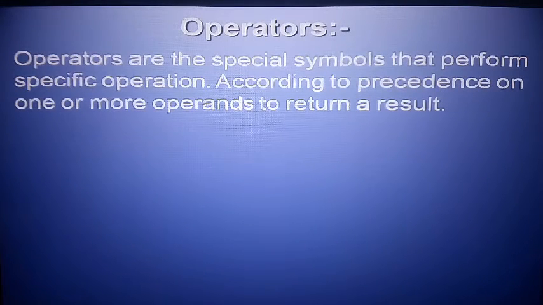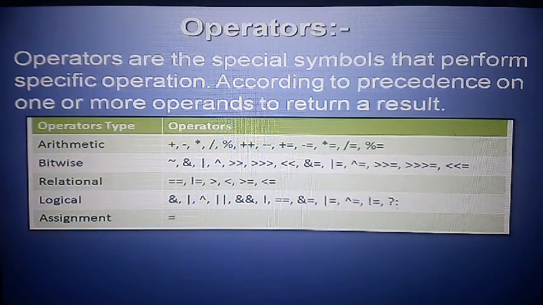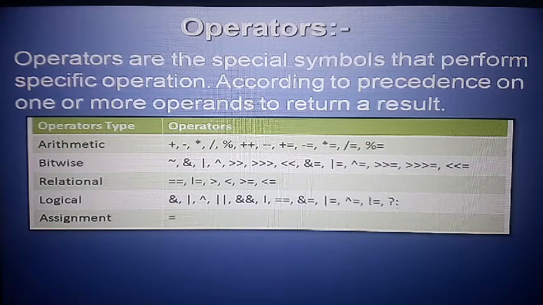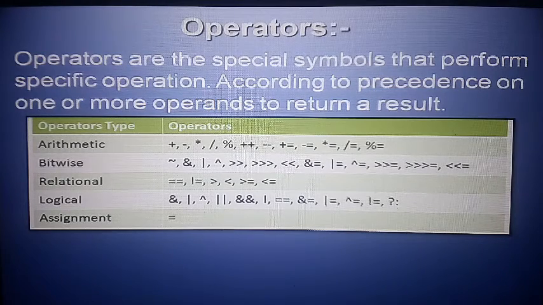Operator, this is the most important. Operators are special symbols that perform a specific operation according to the user. So, operator types. The arithmetical operators, just like the name defines, are plus, minus, subtraction, division, like this. Bitwise operators. So here, less than, greater than.